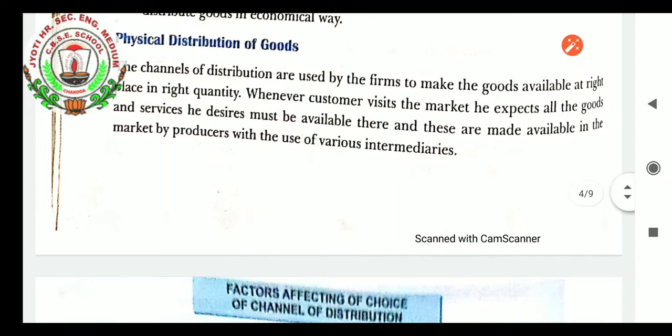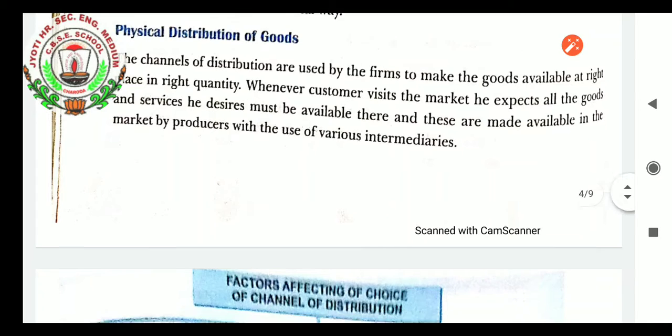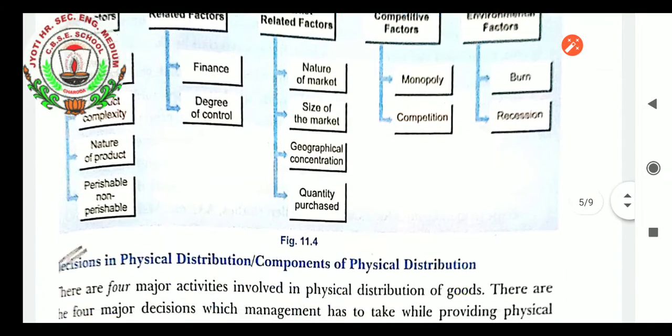Physical distribution of goods. Channels of distribution are used by the firm to make the goods available at the right place in the right quantity. Whenever a customer visits the market, he expects all the goods and services he desires to be available there, and these are made available in the market by the producer with the use of various intermediaries. So physical distribution of goods is required, so that the customer can visit the nearby area and collect the goods from the retailer instead of going to the manufacturer. So it will be easy for them to purchase the goods.